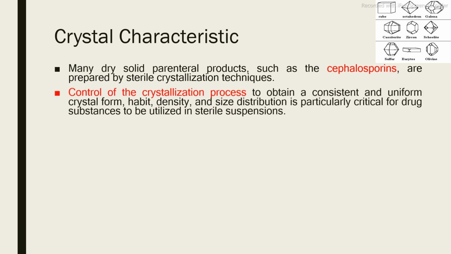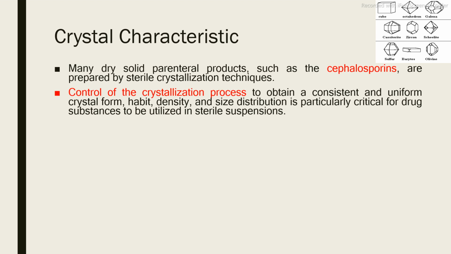That is, if you want to get uniform crystal form, habit, density and size distribution. Suppose you have prepared some crystals having a cubic shape, a size of about 1 mm, and a certain density. Whatever crystal you have prepared today, if you expect the same characteristics to be present even after 1 year, then we have to control the crystallization process.